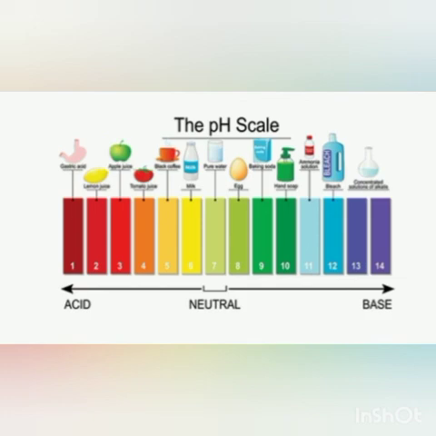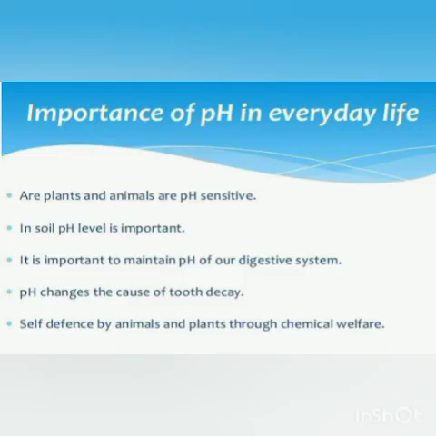Okay, so students, now what is the importance of pH in everyday life? Plants and animals are sensitive to pH. There is an optimum pH in which the human body works. Our body works within a pH range of 7 to 7.8. Okay, so plants and animals are pH sensitive. Soil pH is also very important. If soil pH is less, it means the soil is acidic, and in that case a base is mixed.